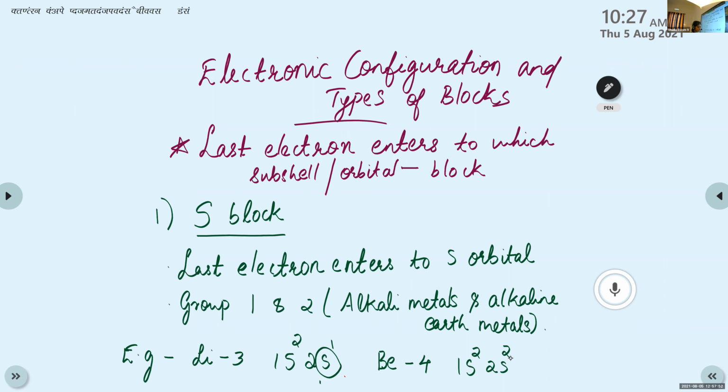Here also the last electron enters the s orbital or s subshell. So all elements in group 1 and group 2 come under the category of s block elements. This is clear? Group 1 is known as alkali metals, and group 2 is known as alkaline earth metals. This is clear, children? Any doubt?